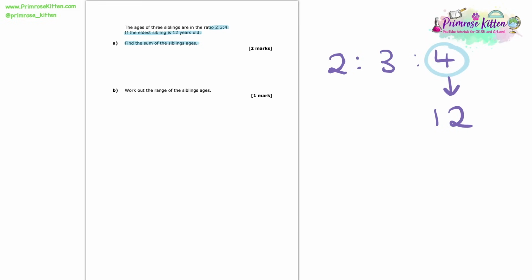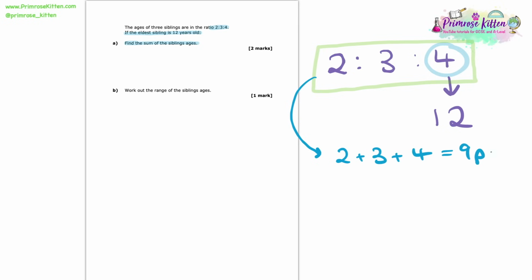So to find the sum of the siblings' ages, we need to know how many parts there are in total of this ratio. So here I can see that I have the 2 plus the 3 plus the 4 parts. Now if I add those all together, I find that I have 9 parts to this ratio. So that's the aim of the game here. To find the sum of the siblings' ages, I need to find out what 9 parts of the ratio is. Well, given the earlier info, I know that 4 parts of this ratio is equal to 12 years.